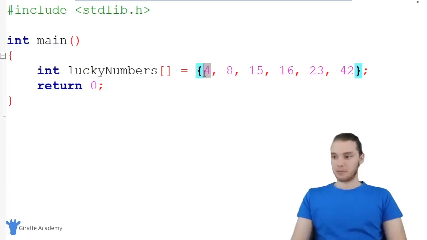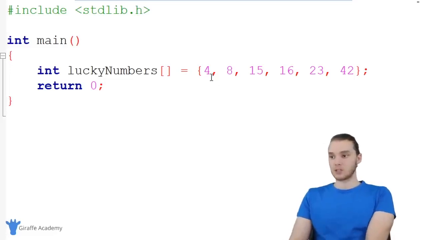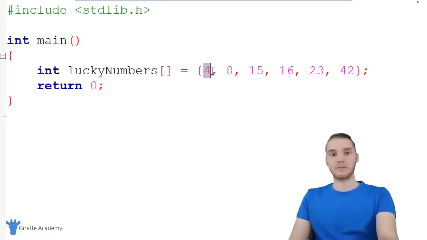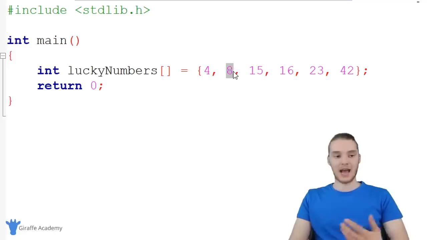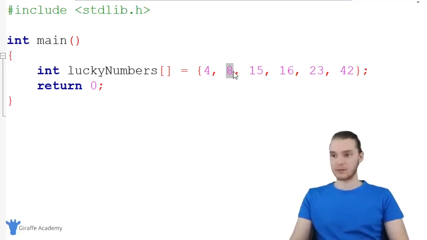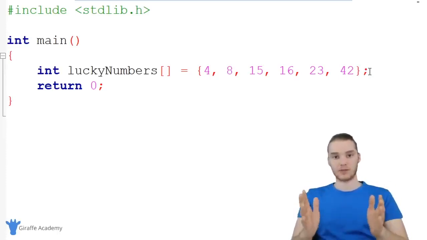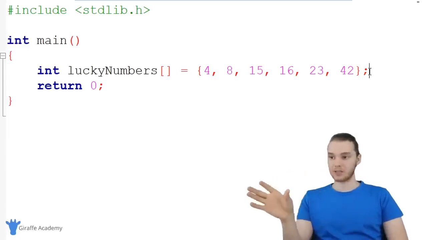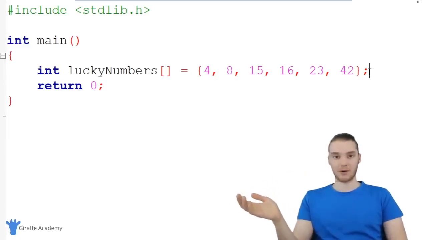You'll notice that I put in the piece of data, like 4, for example, and then I put a comma. A comma is going to separate all the elements in the array. So we would say 4 is the first element in the array, 8 is the second element in the array. These are all considered to be elements inside of this array. What's cool about this array is it's now storing all of this information. Unlike a variable where we can only store one value, now in this array I'm storing 6 different numbers.